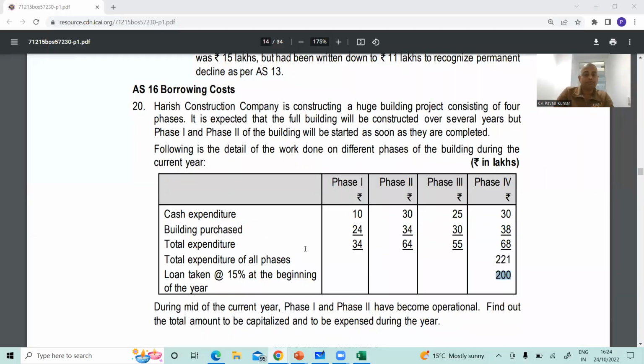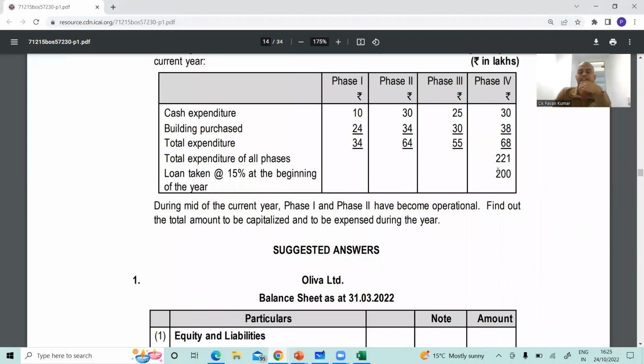So let us continue the problem. Loan taken at 15% at the beginning of the year, 200. We have calculated interest, which is 30 lakhs. During the mid of the current year, that means half, phases 1 and 2 have become operational. So whatever proportionate borrowing cost is attributable to phases 1 and 2 can be capitalized up to half of the year. For the remaining half of the year, the borrowing cost should be expensed.